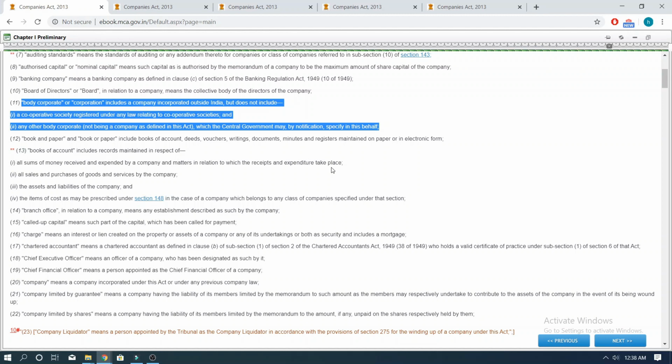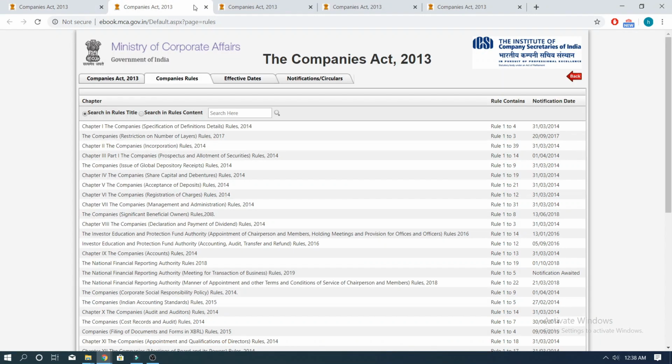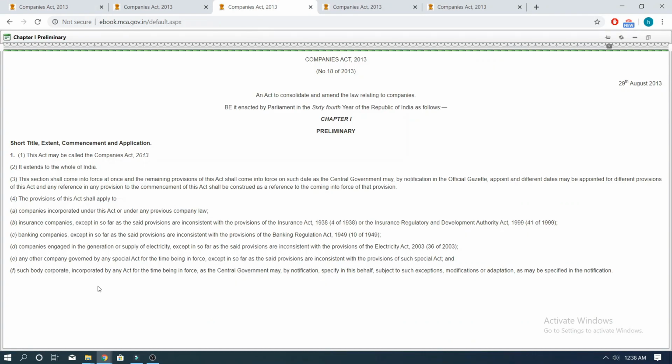by the central government. Now for example, Tesla is an electric car manufacturing company based out of California, United States of America. Now it is a company which is incorporated outside India and thus it would fall under the definition of body corporate.